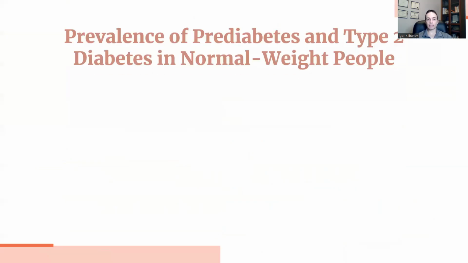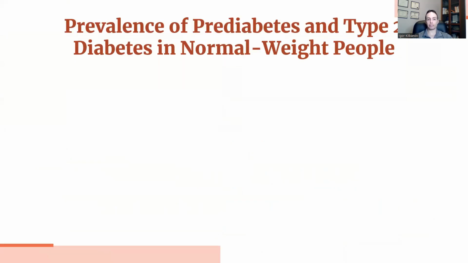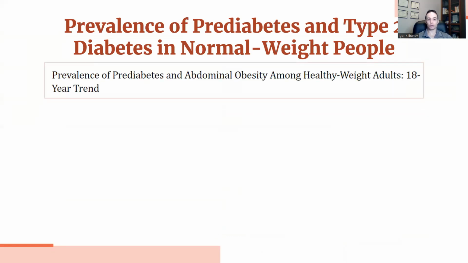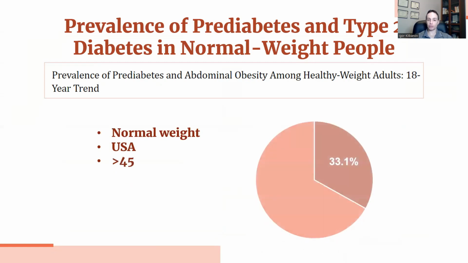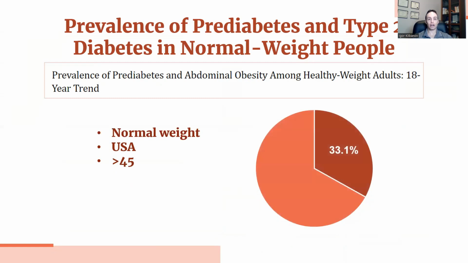So let's talk about the prevalence of prediabetes and type 2 diabetes in normal weight individuals. Here is one study that looks at people who are of normal weight living in the United States of America and are over 45 years old. That study of a very large number of people showed that 33.1% of normal weight individuals over the age of 45 have prediabetes or type 2 diabetes. So this is a substantial number of people.